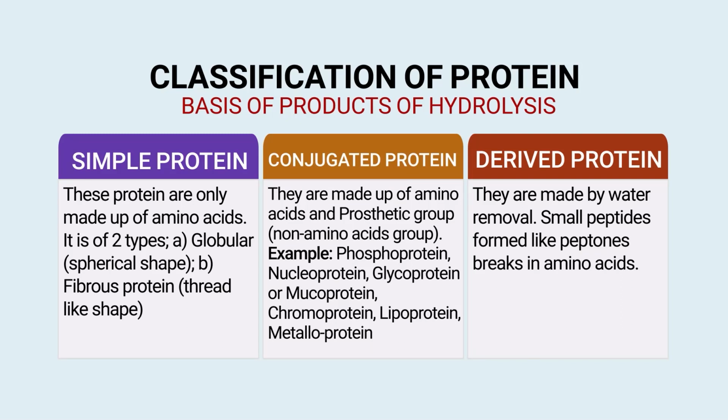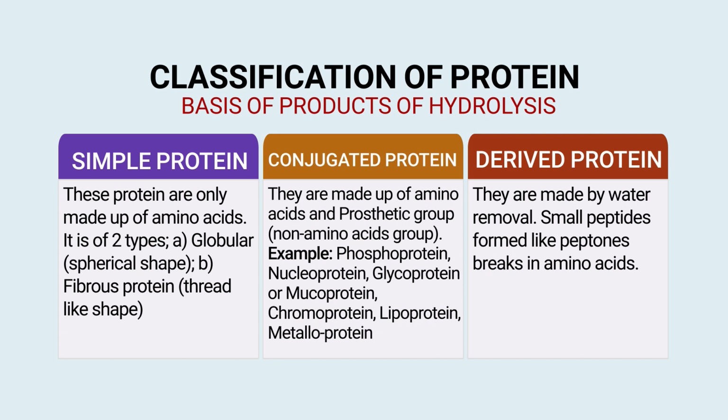Classification on the basis of product of hydrolysis is into 3 groups: simple protein, conjugated protein and derived protein. Simple proteins are only made up of amino acids. There are 2 types of simple protein: one is globular protein, which has a spherical shape, and another is fibrous protein, which has a thread-like shape. In the case of fibrous protein, the protein available in hair is included under the fibrous protein category.